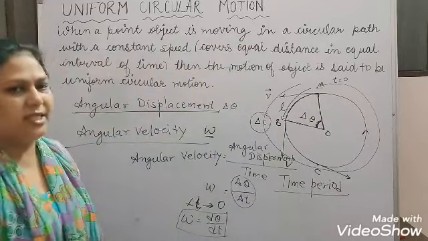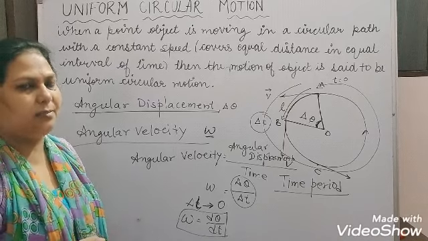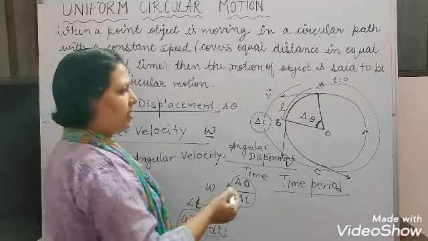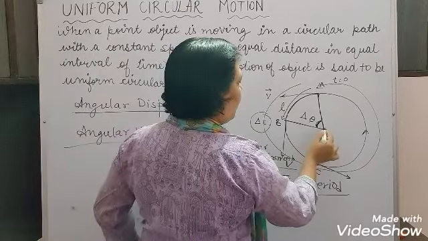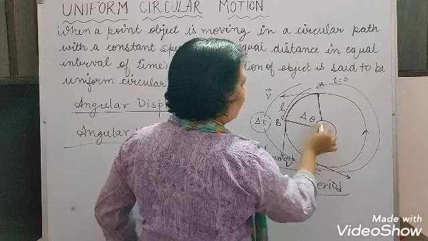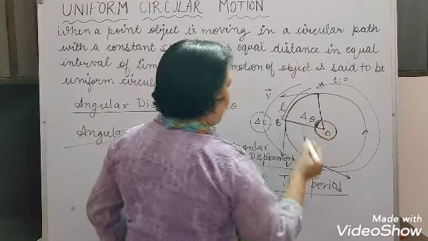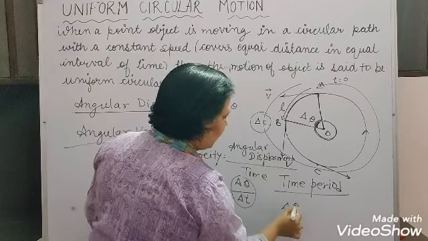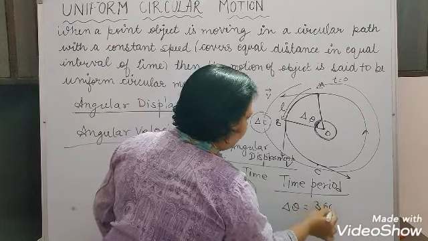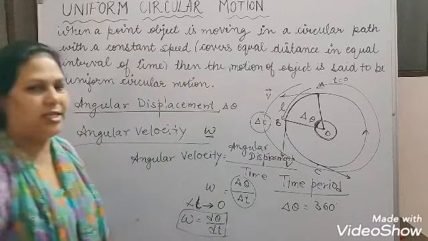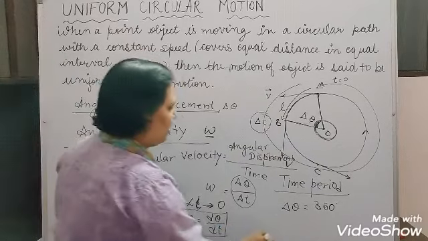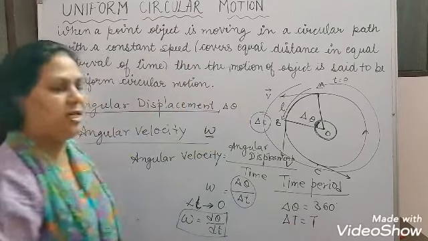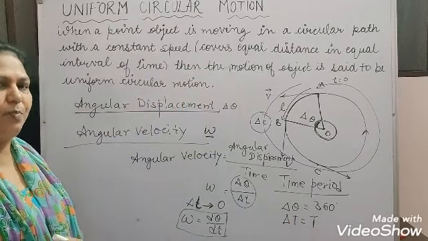Okay, so at this time, what angle is subtended by the object? What angle at the center is subtended by the object? At the center you will see that the complete angle would be there, and this complete angle is what? This del theta is now equal to 360 degree. So del theta is equal to 360 degree, and this del t is called the time period here.